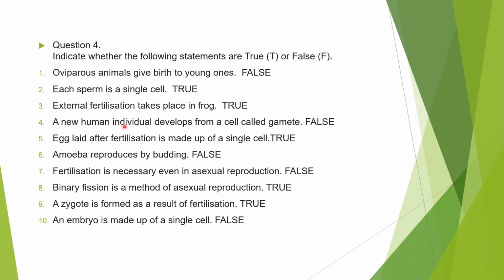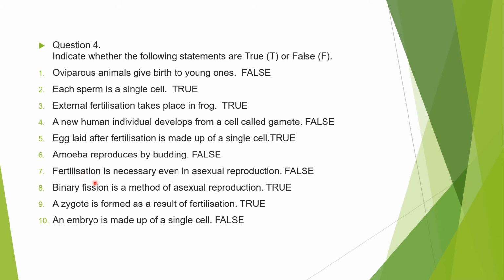Then, a new human individual develops from a cell called gamete. It is false. Male and female gametes fuse. Now, an egg laid after fertilization is made up of a single cell, so it is true. Next, amoeba reproduces by budding. It is false. It reproduces by binary fission.